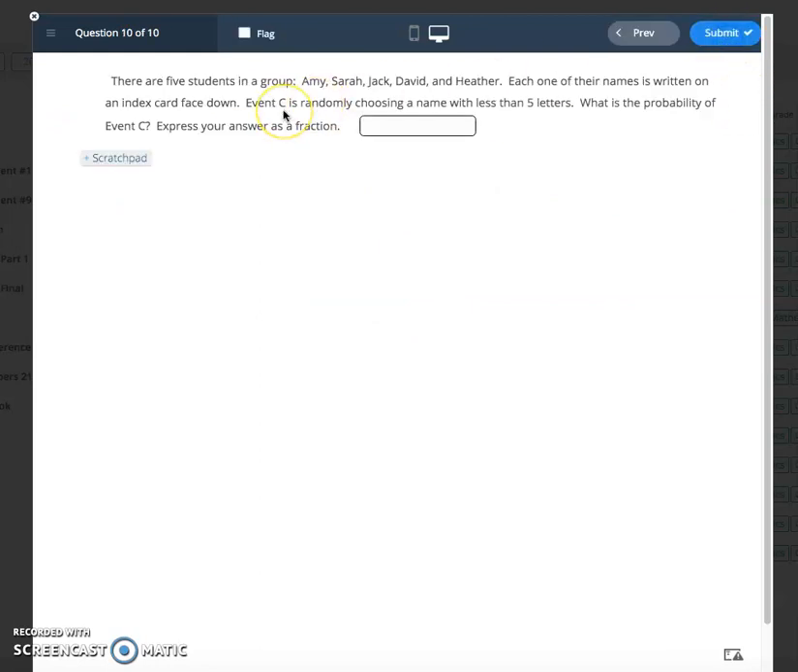And then last one, there are 5 students in a group: Amy, Sarah, Jack, David, and Heather. Each one of those names is written on an index card. Event C is randomly choosing a name with less than 5 letters. So we have to find how many names here have less than 5 letters. We know Amy does. Sarah has 5, so that's not less than 5. Jack has less than 5. David has 5, and Heather has more than 5. So it's going to be 2 out of those 5. So 2/5 is the answer.